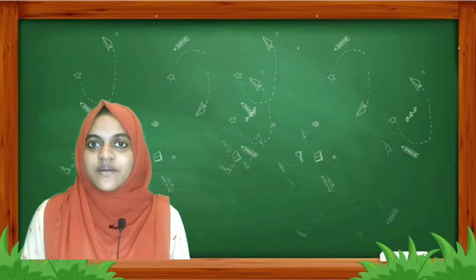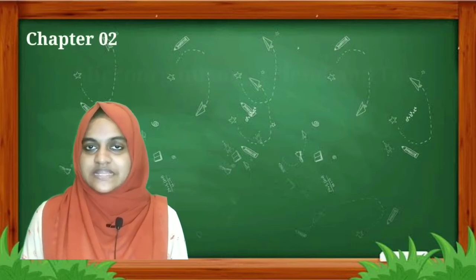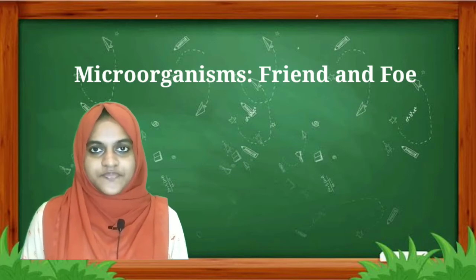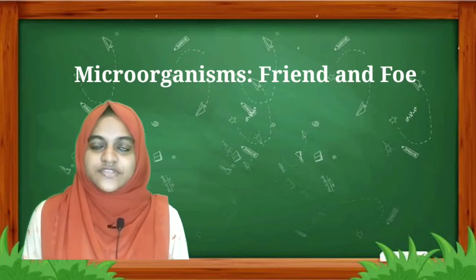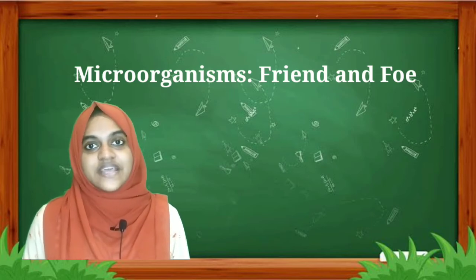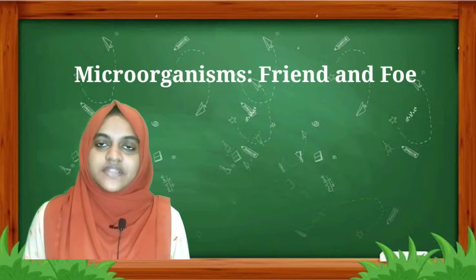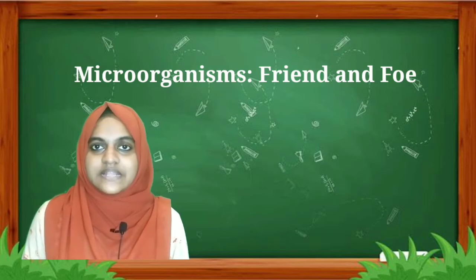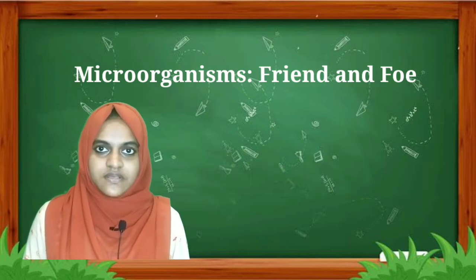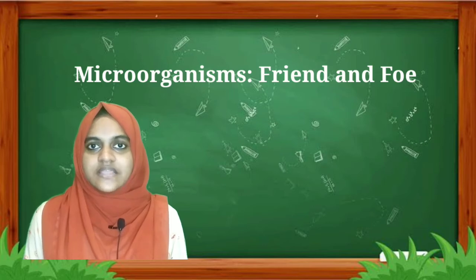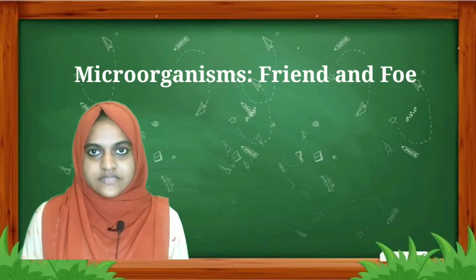So today we are beginning a new chapter, that is microorganisms, a friend and foe. So students, if you are looking at your surroundings, you can see different kinds of plants and animals, right? There are different varieties of plants and animals in our surroundings. But there are some other organisms that exist in our surroundings that we can't see through our naked eyes.